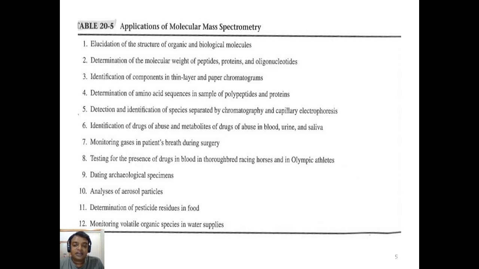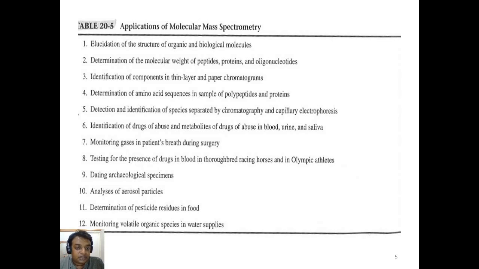These are again a diversified use of mass spectroscopy to identify some of the drug molecules from the athletes as well as the animals generally used for racing purposes, like a horse in the Olympics.